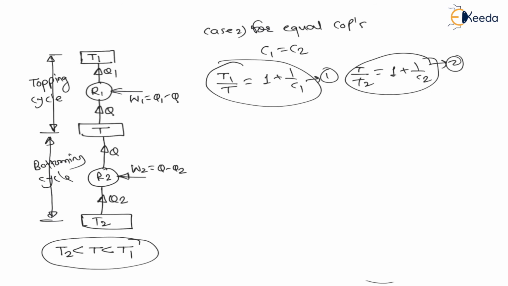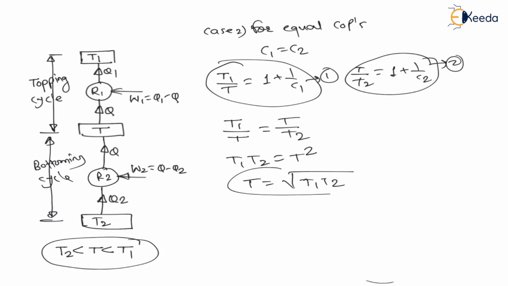Now, as C1 is equal to C2, the right sides are the same for both equations, therefore the left sides are also the same for equal COPs. Therefore, we can say T1 by T is equal to T by T2. Therefore, T1 into T2 is equal to T square. Therefore, intermediate temperature is equal to under root of T1 T2. Therefore, for equal COPs for topping cycle and bottoming cycle, the intermediate temperature is the geometric mean of the other two temperatures.